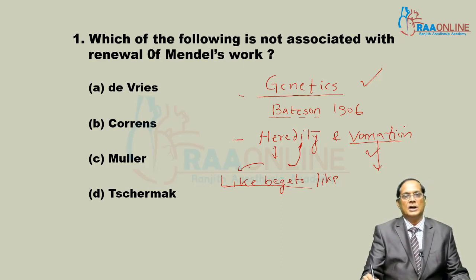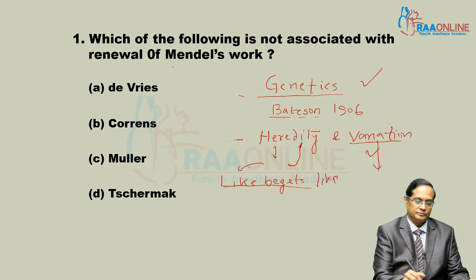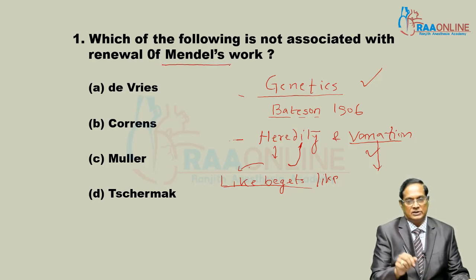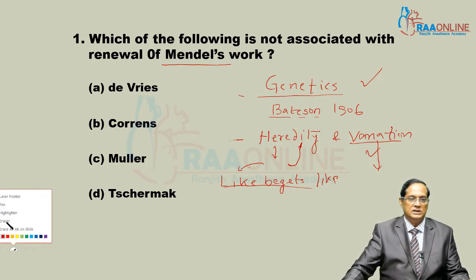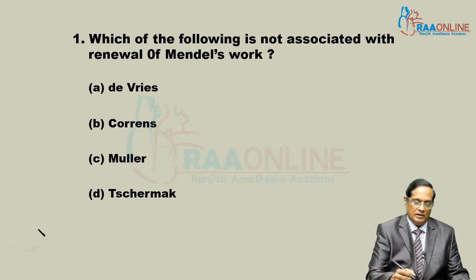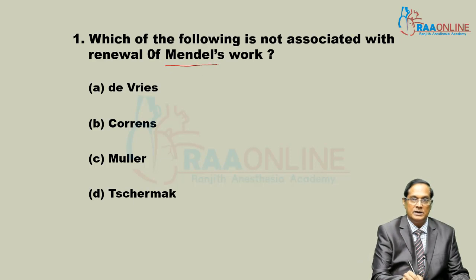And genetics without Mendel is not possible. Mendel was the pioneer of genetics. His full name is Gregor Johann Mendel, born in 1822 and died in 1884.